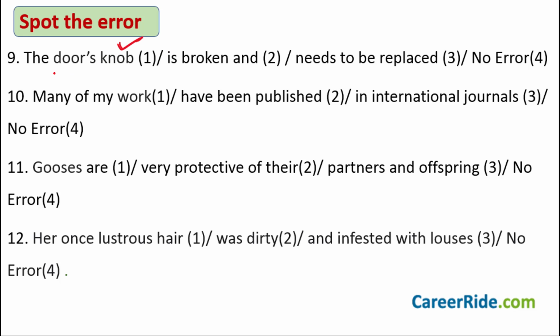The mistake is this word, door's knob. Now see, whenever we are trying to talk about possessions, for example, we would say Rima's book. We use this apostrophe, right? Rima's book, whenever we are trying to say that this book belongs to Rima. But this apostrophe is used in the case of living objects, living things.